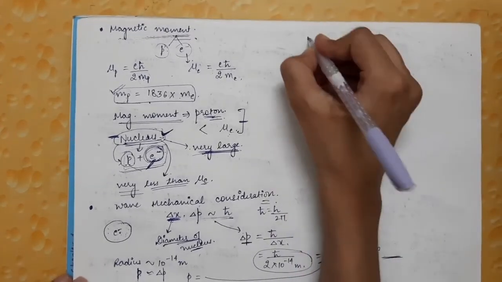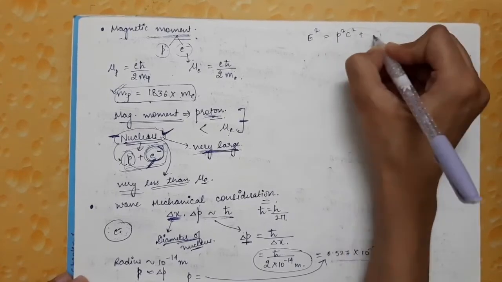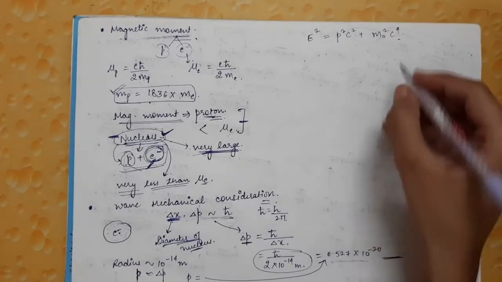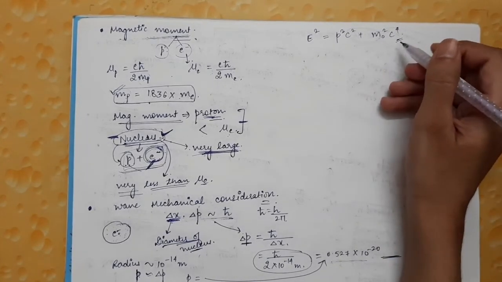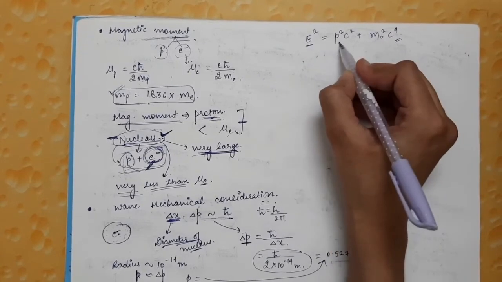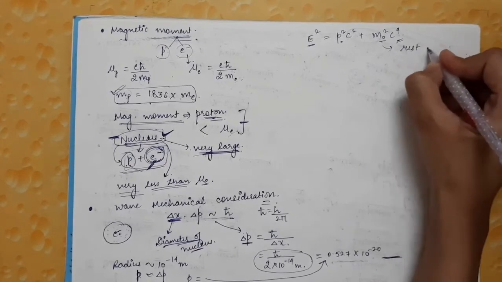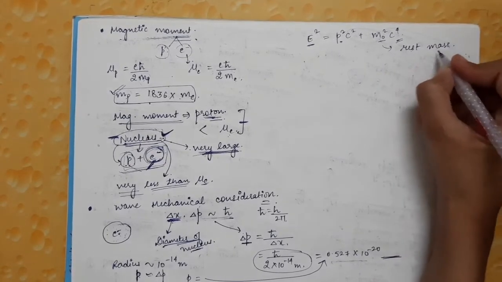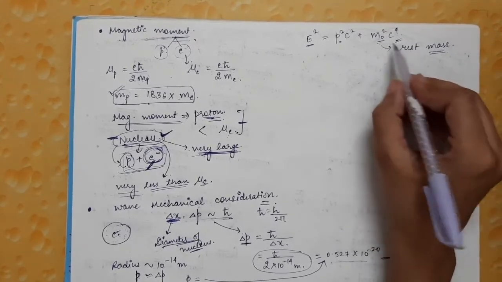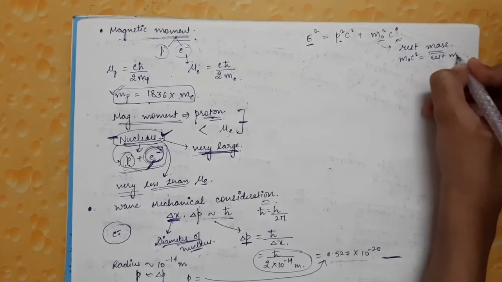The energy is given by this expression: E square is equal to P square C square plus M naught square C power 4. You might have seen this equation in the special theory of relativity. E is the total energy of the particle, P is the momentum of the particle, and M naught is the rest mass of the particle, that is the mass of the particle when it is at rest. M naught C square is the rest mass energy.